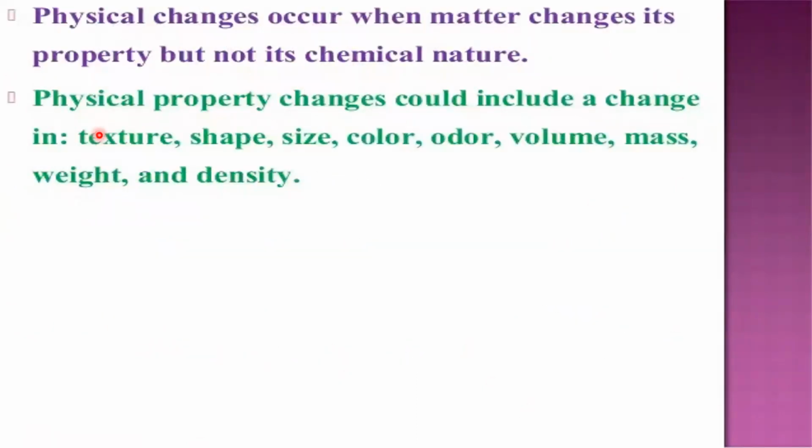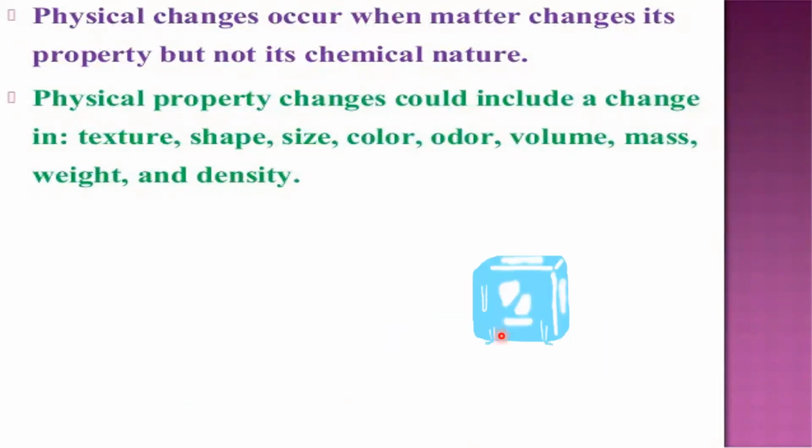So what are the physical properties? The texture. Texture means the surface, whether it is smooth or rough. Shape will change, size will change, color and odor. Color change and odor change, odor meaning smell, you can observe even in chemical changes. But size, shape, texture, volume, mass, weight, density, these are the main physical properties which will change. In the case of physical changes, the substance won't change. You can get back the substance once again.